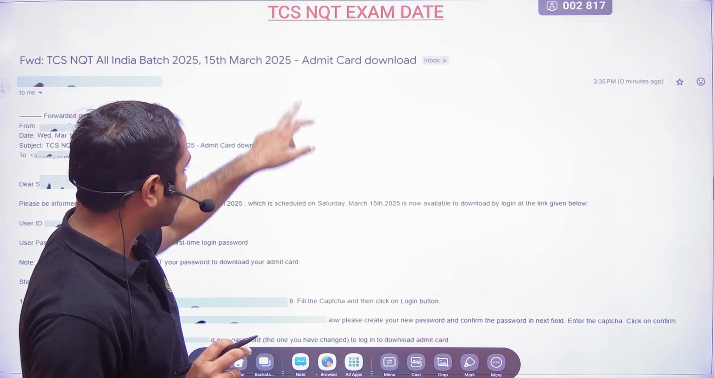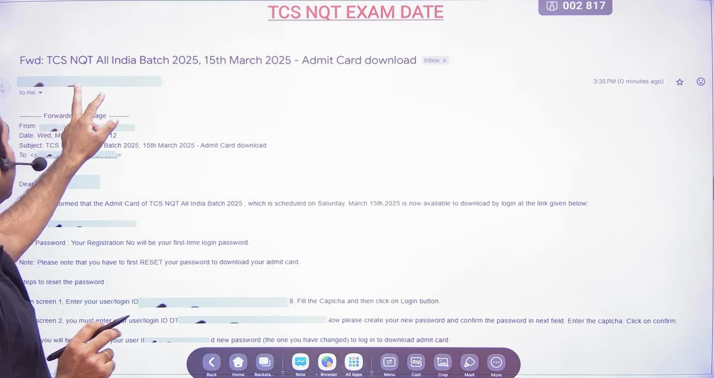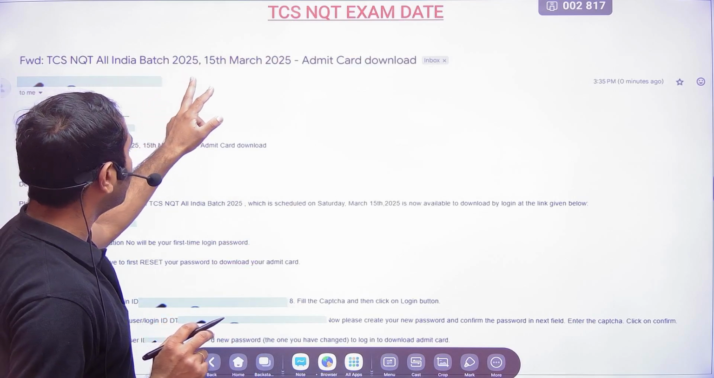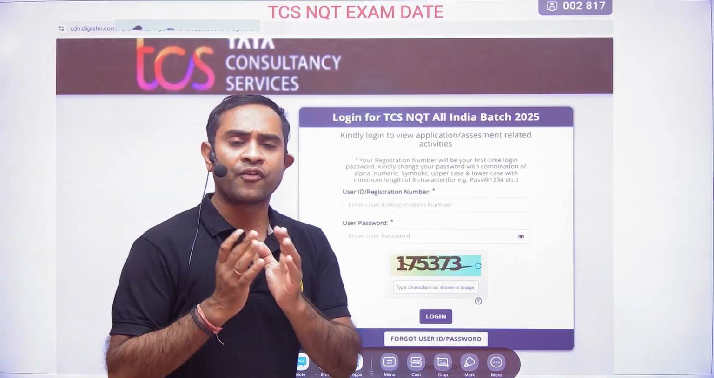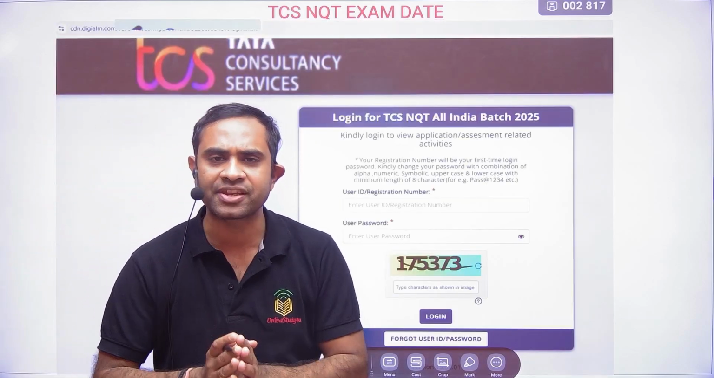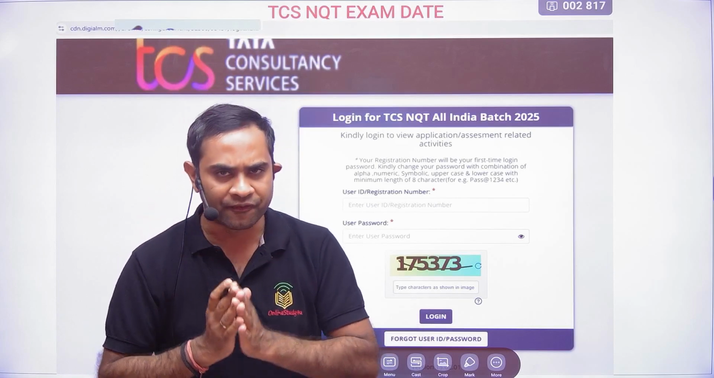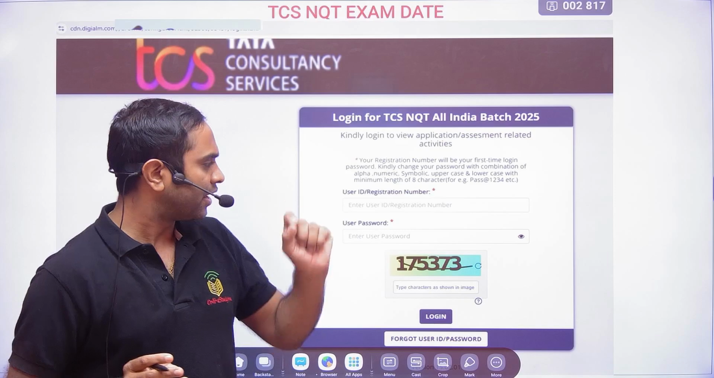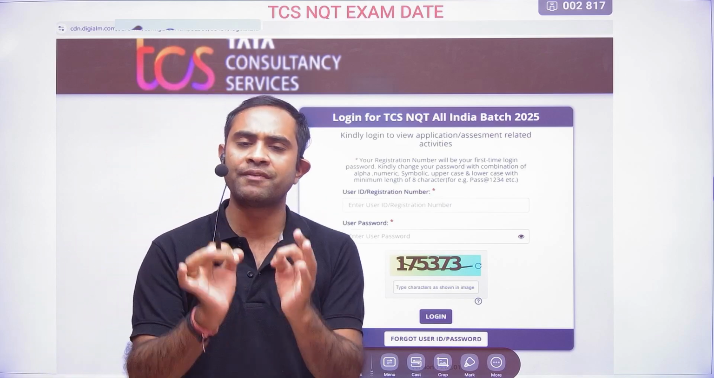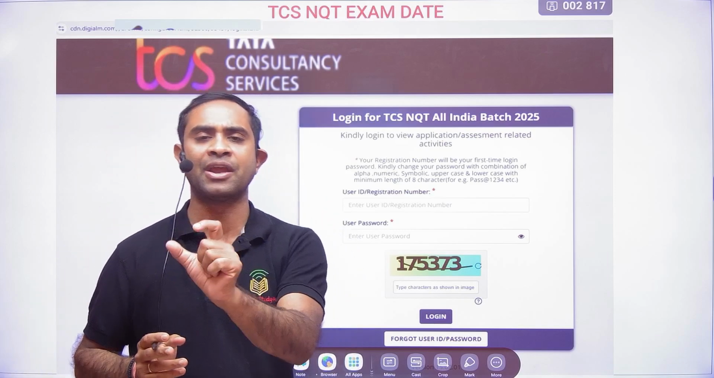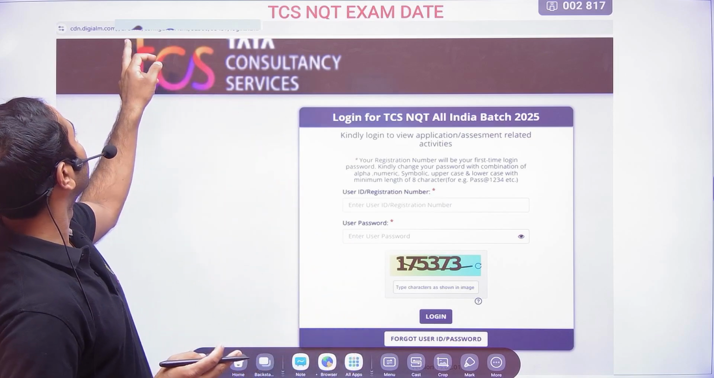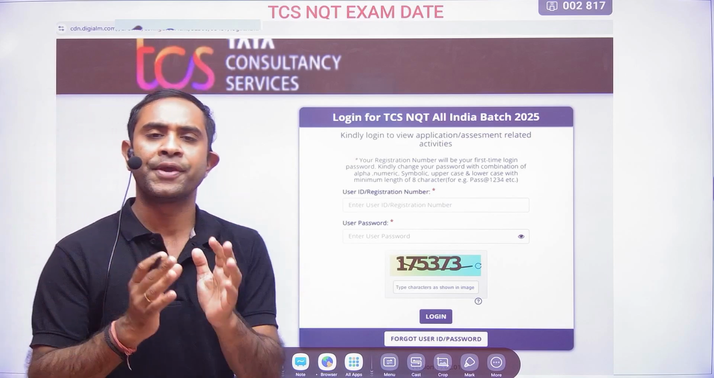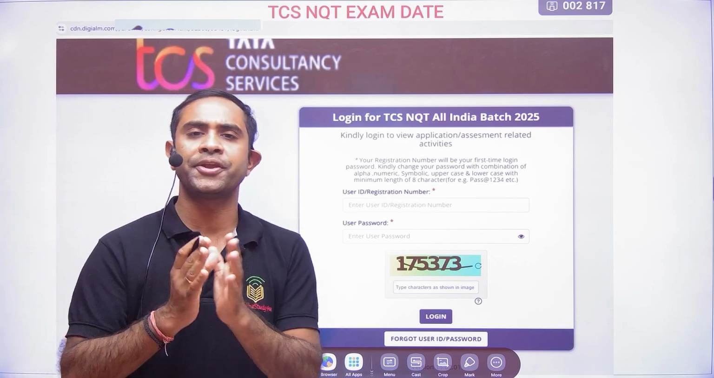TCS has sent an email like this: TCS NQT All India Batch 2025, 15th of March 2025, admit card download. Friends, I will give you complete information about each and everything. I had told you that if they release the admit card, we will be the first channel to make a video saying your admit card is available from this particular link. So I will tell you the link also, and you will go and download your admit card.